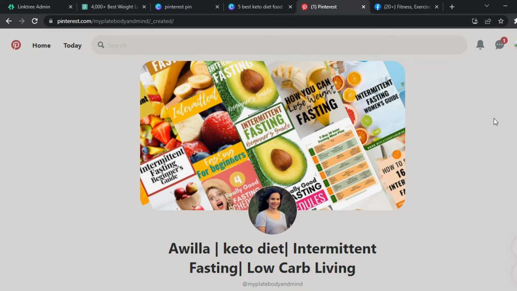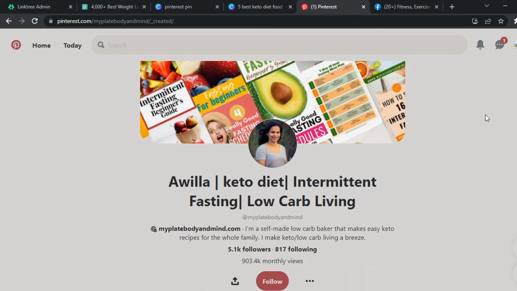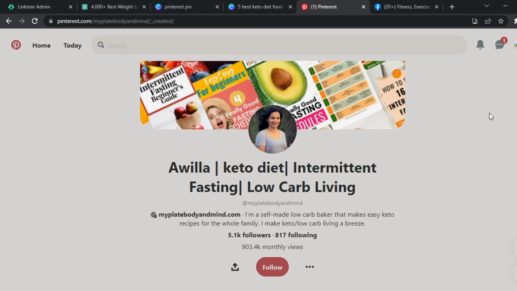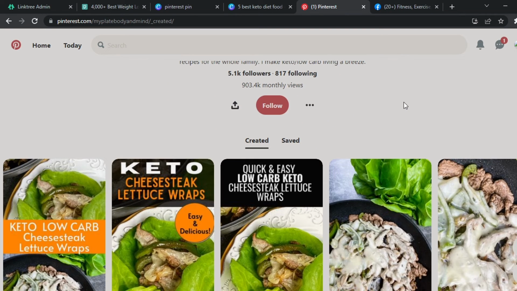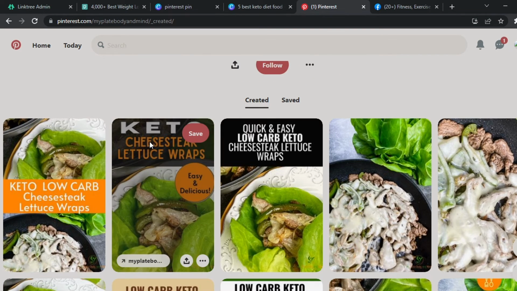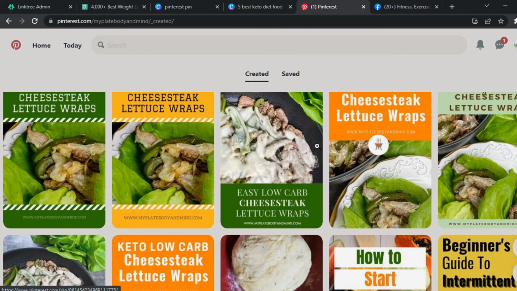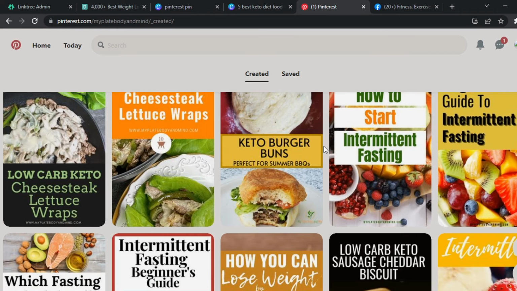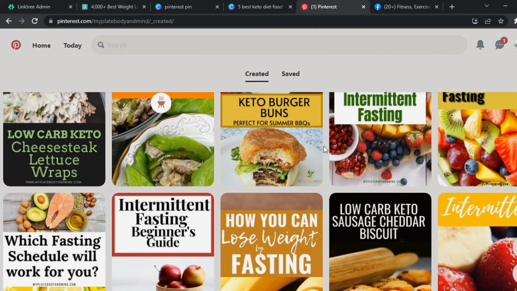So on this platform, what you will mostly be doing is sharing images to make money by posting your affiliate link. To do this, you want to create a page around something like the keto diet niche, and get posts like this. Keto cheesesteak lettuce wraps, easy and delicious. You can show all these different tips and tricks, maybe how to start intermittent fasting, or how to start a keto diet with certain foods, and so on and so forth.